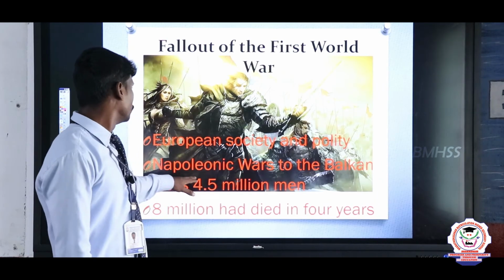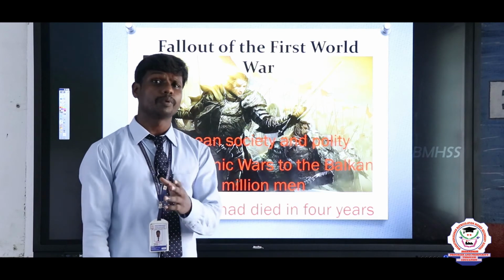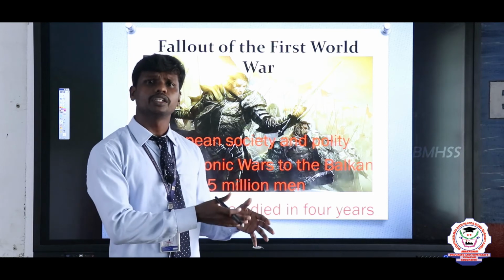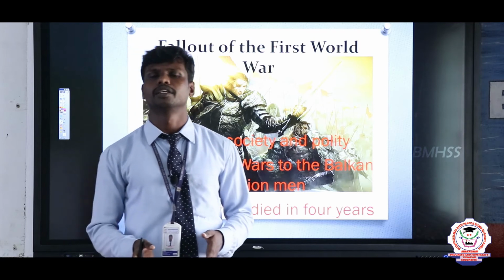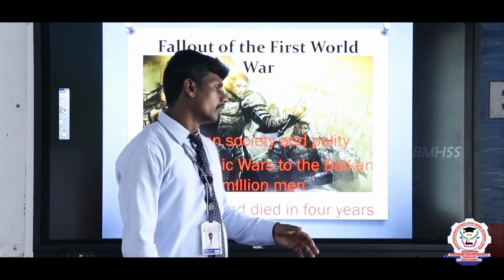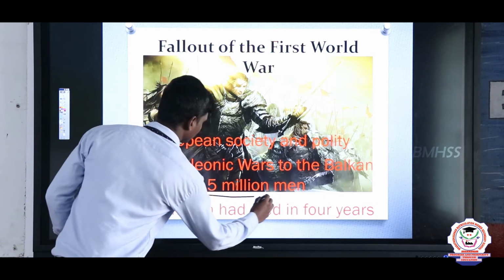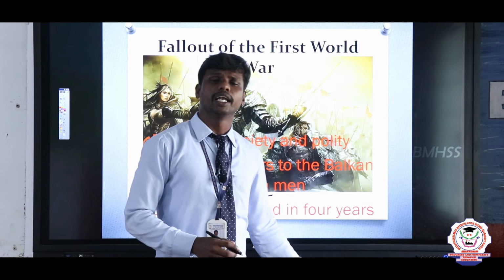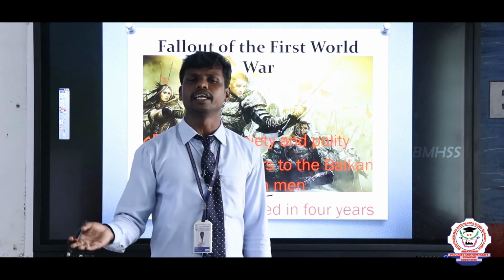During the Napoleonic era and the Balkan War, 4.5 million people were lost. So for almost a century there were plenty of wars faced by the European continent, and at that time only 4.5 million people were lost. But World War I was held for 4 years, from 1914 to 1918.